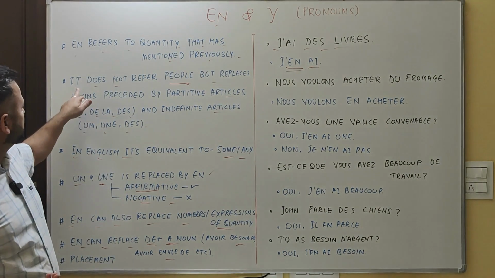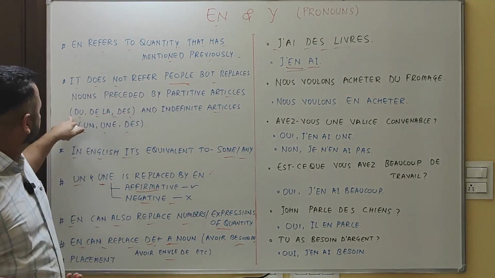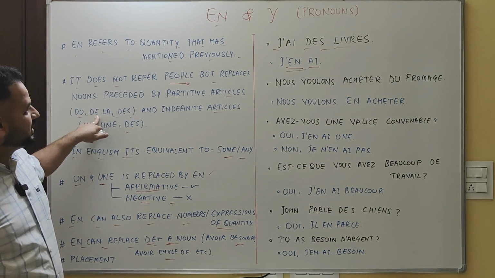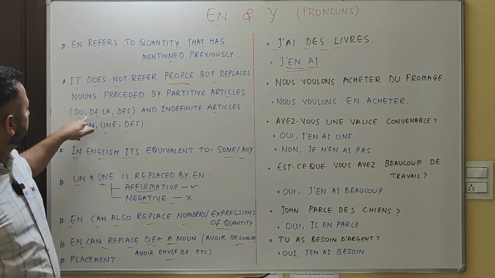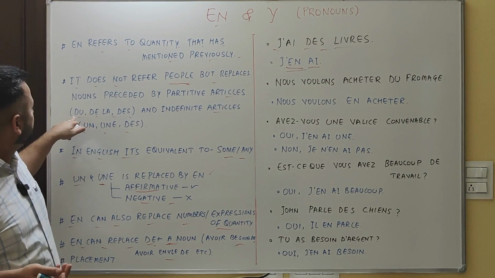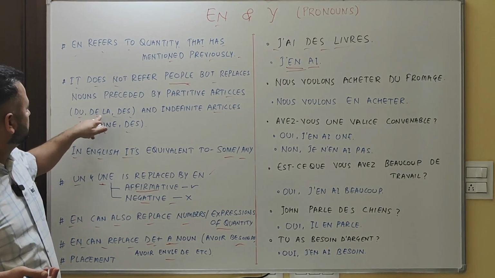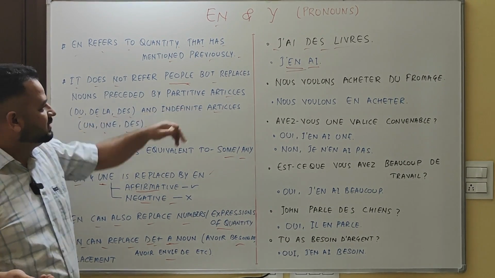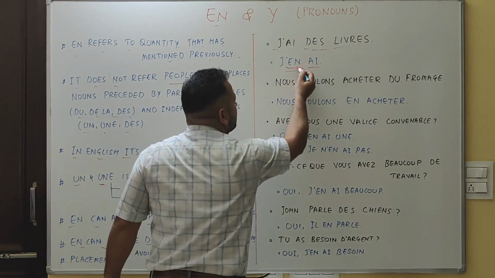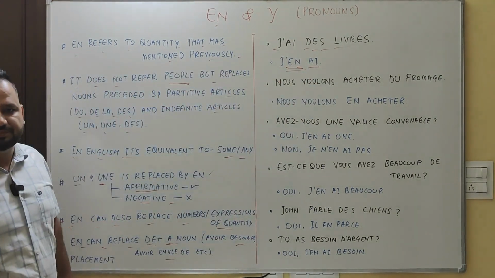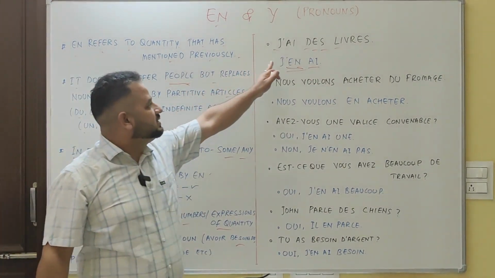And in the other one, "en" can replace du, de la, de l', or un, une, des. Same here, "de" to be replaced with "en". J'ai des livres, I have some books.